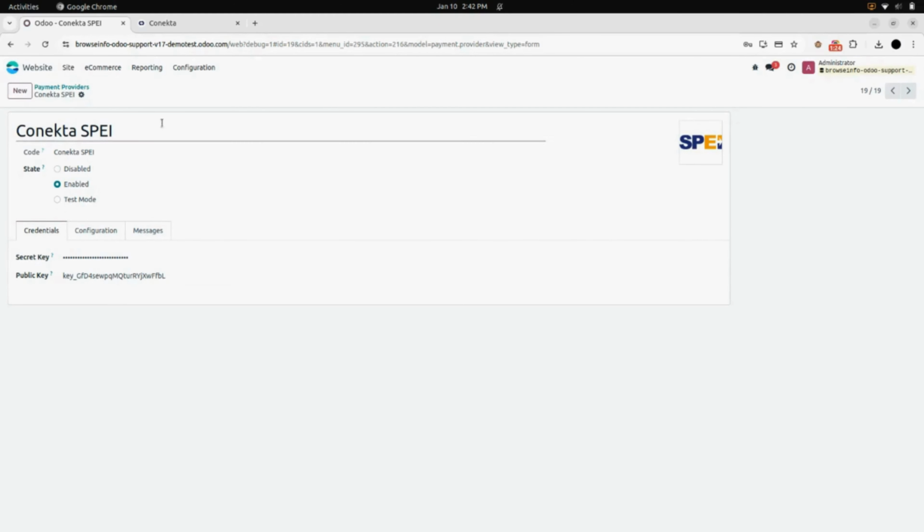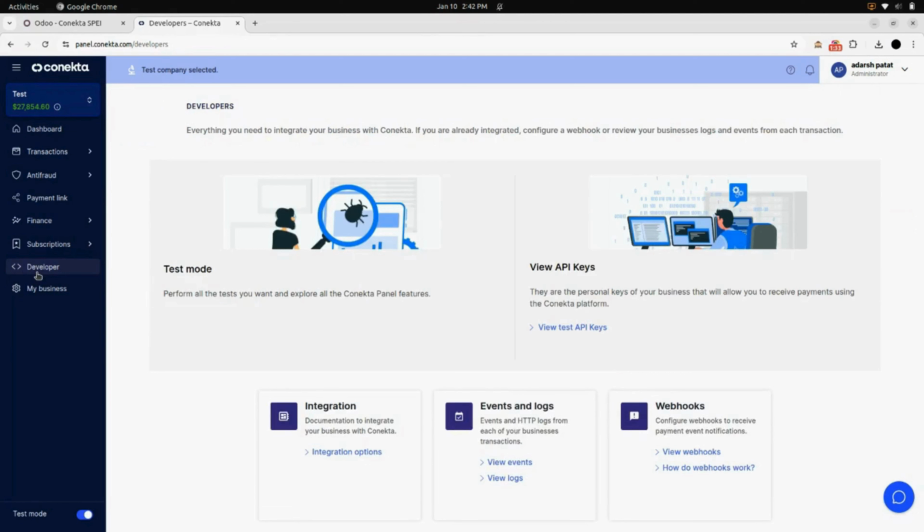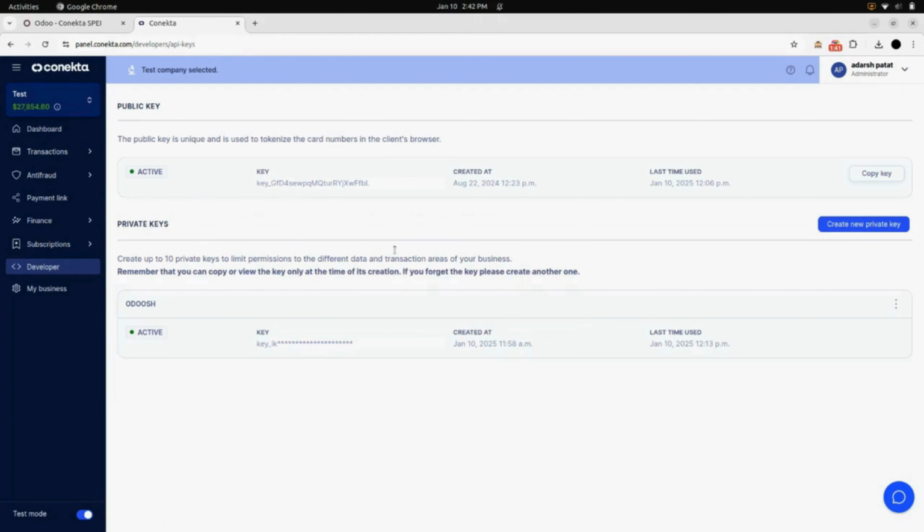You can generate the secret and public key from your Conekta account. In the developer menu, you can see you have an option for view test API keys. When you open this, you can create your private and public key.